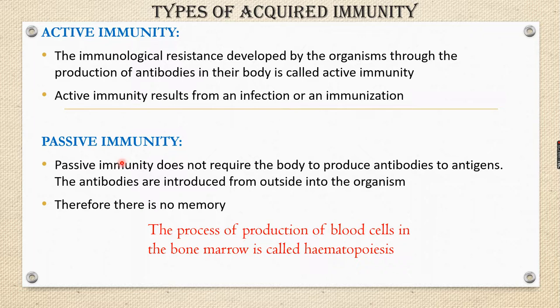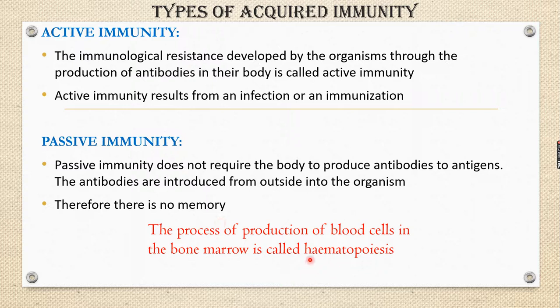ரொம்ப faster. Passive immunity does not require the body to produce antibodies to the antigen. இங்க antibody production தேவையில்லை. It is not produced against the antigen. The antibodies are introduced from outside into the organism. Ready-made antibodies from outside are introduced into the organism. Therefore, here there is no immunological memory. ரொம்ப லைஃப் லாங்கா இந்த passive immunity இருக்காது. Immunological memoryயும் இருக்காது. ரைட்டா? So this is the difference between active and passive immunity.